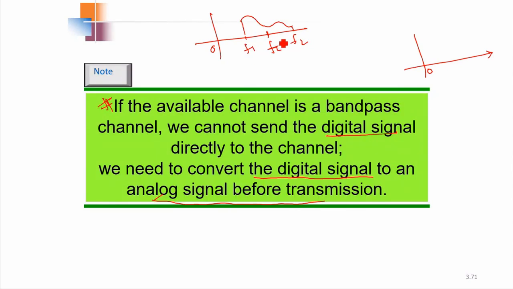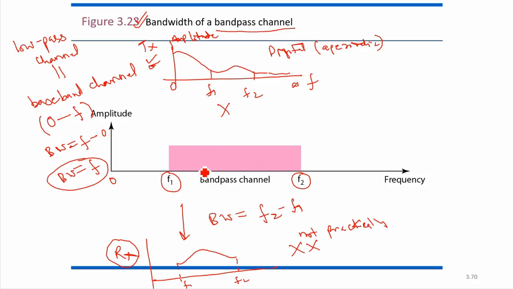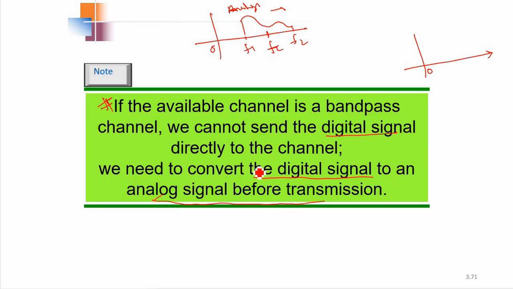In between F1 and F2 will be the carrier frequency, and the analog signal will be band limited, a band pass type of signal. Now if this type of signal is there, then it will be able to be sent. There will be no clipping of different frequencies. All the components of the frequencies will be available in the output also, so we will be easily able to recover the input signal from the output that we have received.